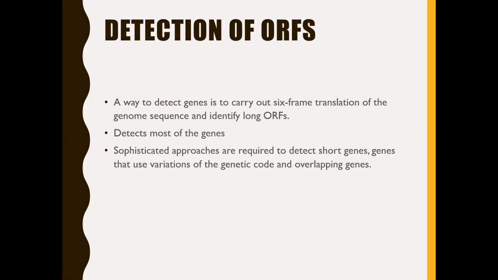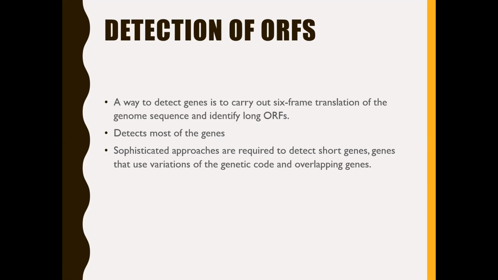In the reverse direction, because you all know DNA is a double helical structure, it has 2 anti-parallel strands. The other strand, if you read it in the 5' to 3' direction, another 3 reading frames will result in the backward direction.